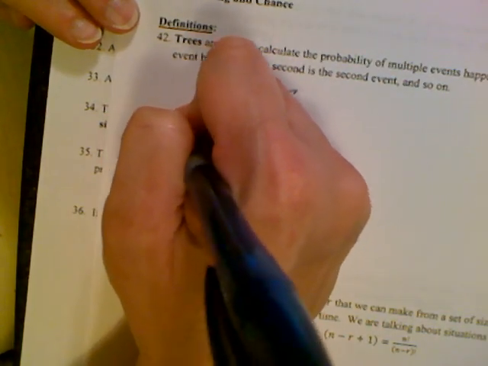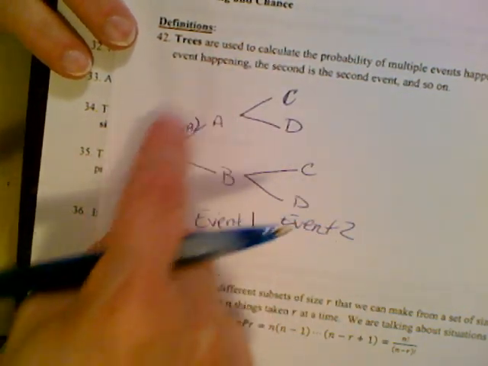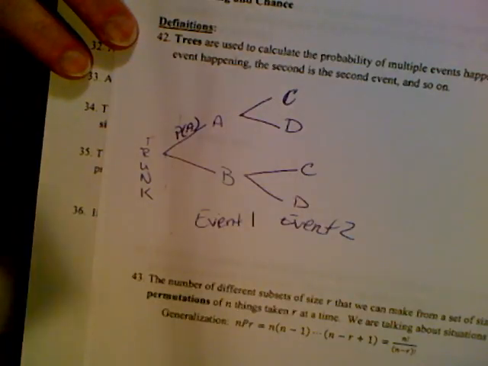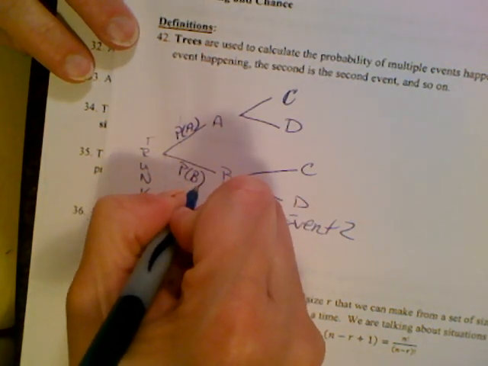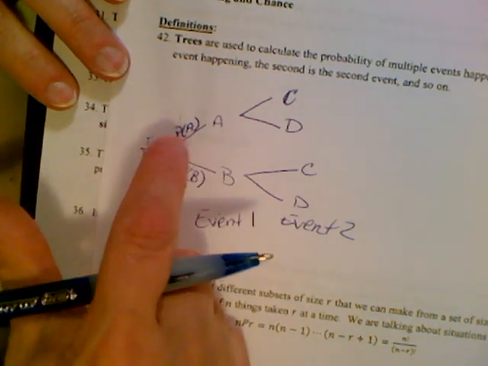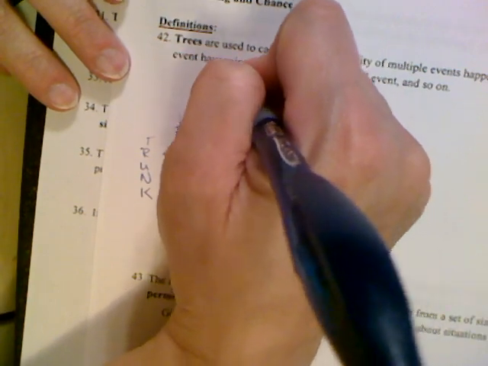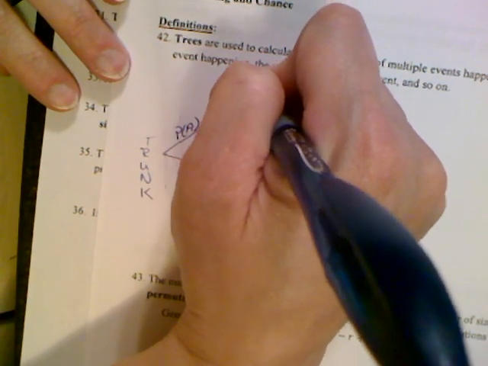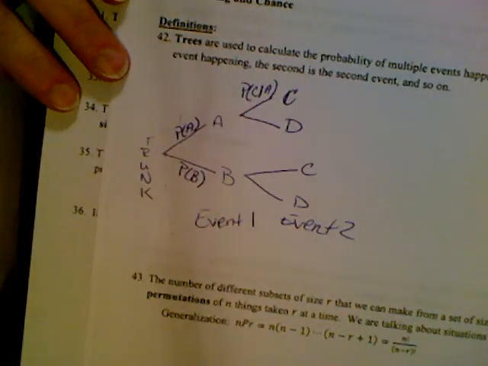So this right here I'm going to put as the probability of A. I don't put it at the end of the branch, I put it on the branch. So the probability of that branch is A. This probability is B. So my event is at the end of the branch, my probability goes on the branch. This is the probability of C given that A has occurred.